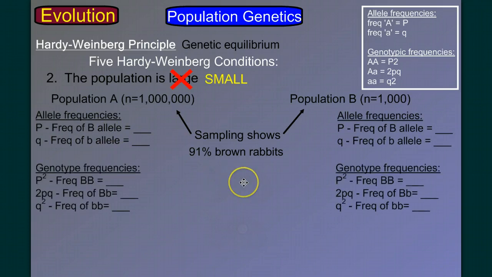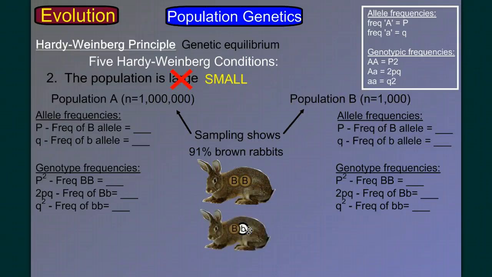Well, what do we know? We know that 91% of the rabbits are brown. Does that mean that 91% of the alleles in the population are brown? Well, no, because not all brown rabbits carry just brown alleles. Some of them are heterozygous and carry a white allele because the brown allele is dominant. So I can't look at one of these rabbits and see these white and brown alleles that they carry, so I'm kind of stuck. But what do I know?